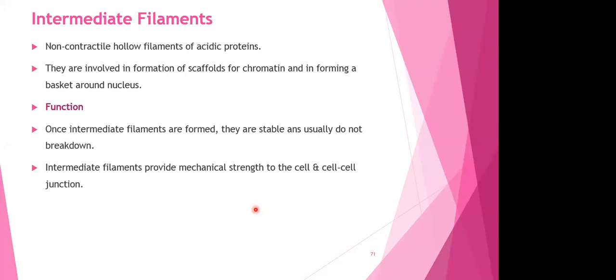So these three make up the skeleton of our cell: microtubules, microfilaments, and intermediate fibers. They help in cell to cell interactions also and keeping them intact, tightly bound.